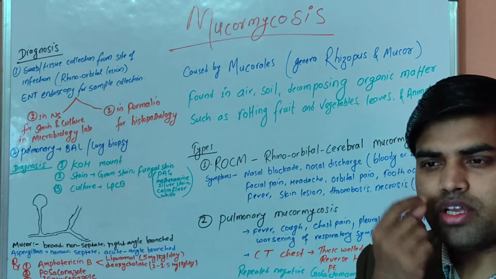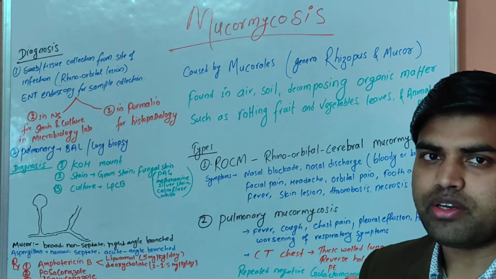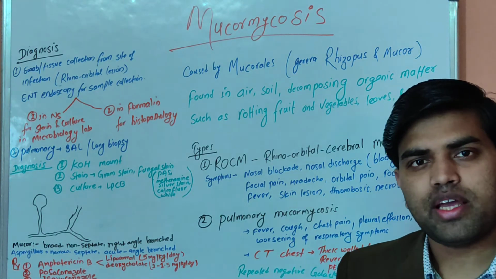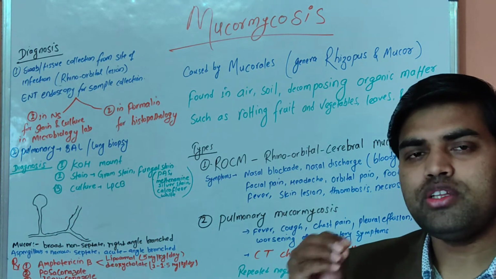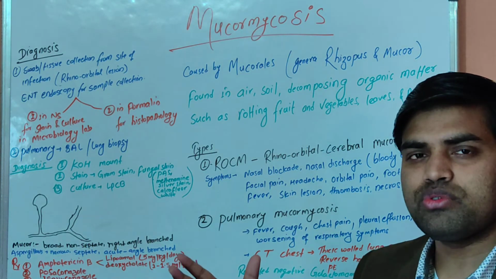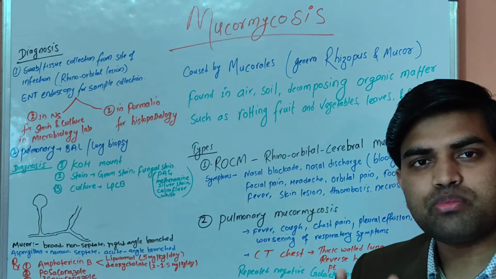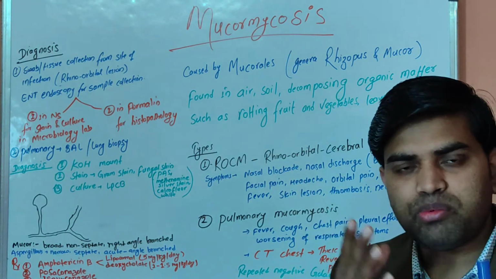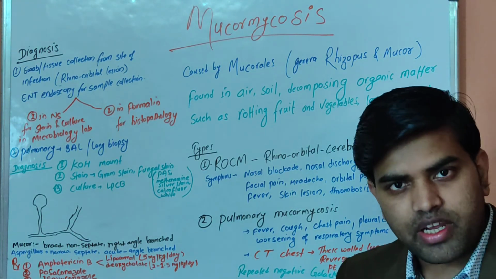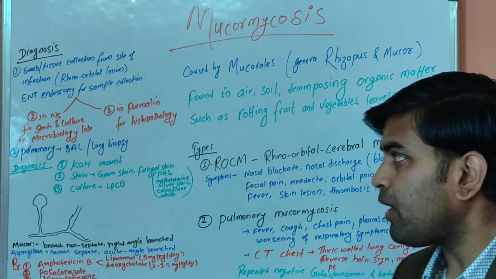So even the ENT doctor can do an endoscopy and get the sample or tissue material and then send it to the lab. There are 2 provisions for sending to the lab, one in normal saline and another in formalin. Formalin usually kills the fungus, and since it kills the fungus, you cannot grow it in the lab. So the tissue kept in normal saline should be sent to the microbiological laboratory for stain as well as culture. As for histopathology, you can send it in formalin. Okay.